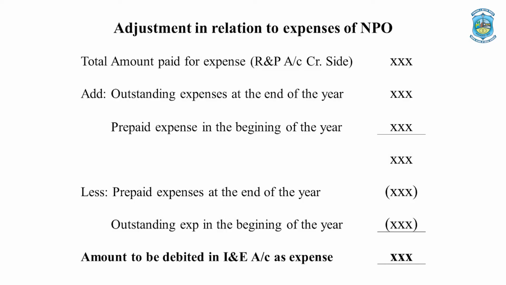Well, the adjustments at the end of the year we are already aware of. That is, the outstanding expenses at the end of the year are added to the concerned expense, and similarly, the prepaid expenses related to the current year are deducted from the concerned expense. Now, this is how the accrual concept works. Based on this, we get the real amount of expense incurred in the current year, whether paid in cash or not paid in cash, which will be recorded in the current year's income and expenditure account in the debit side.